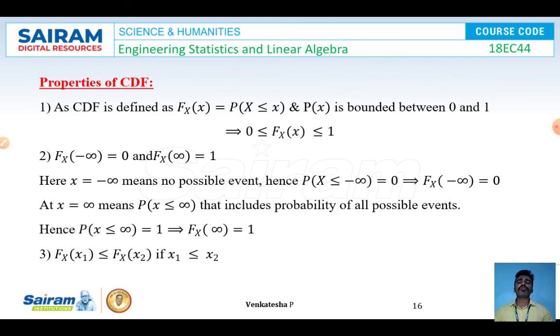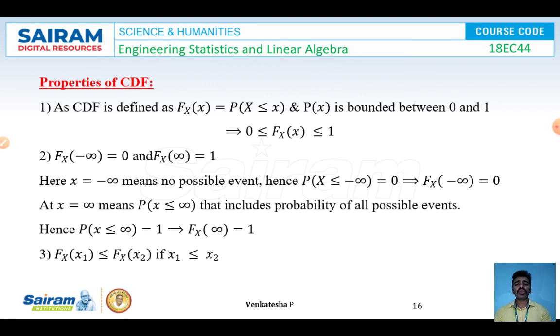Properties of the cumulative distribution function. As we defined, the formula for the CDF is F_X(x) equal to P(X less than or equal to x). Here we can say that this probability is bounded only between 0 and 1. I mean, it is always positive, and the range of the CDF F_X(x) varies from 0 to 1, that is 0 less than or equal to F_X(x) less than or equal to 1. Second condition: F_X(minus infinity) is 0 and F_X(plus infinity) is 1.